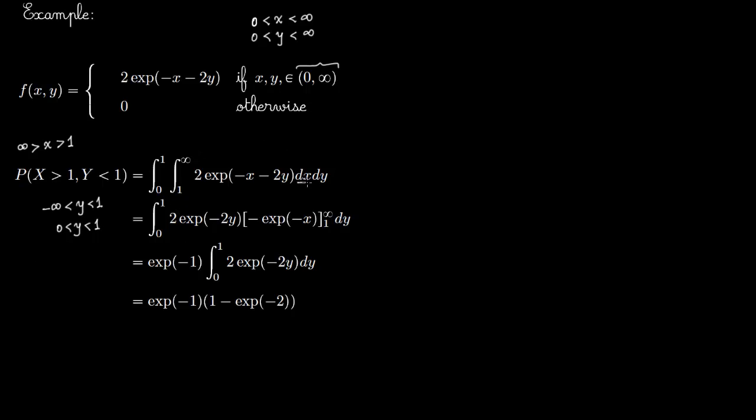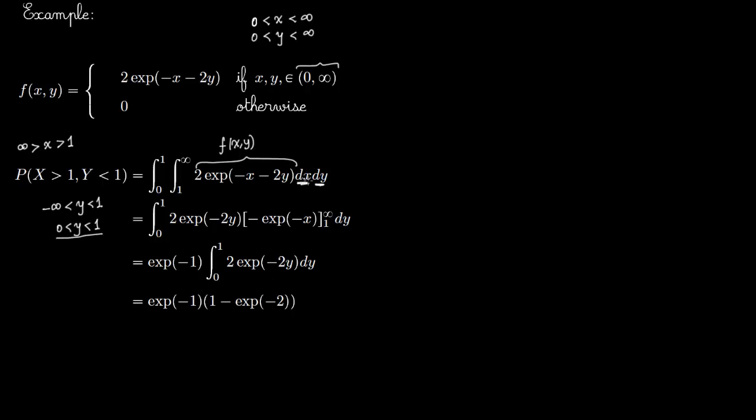So first we integrate with respect to dx. So you have the interval from 1 to infinity, so you go from 1 to infinity. Then you integrate with respect to dy, which goes from 0 to 1. And this is nothing but f of x comma y.